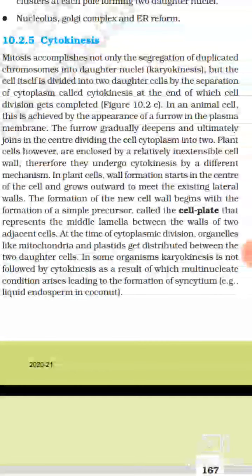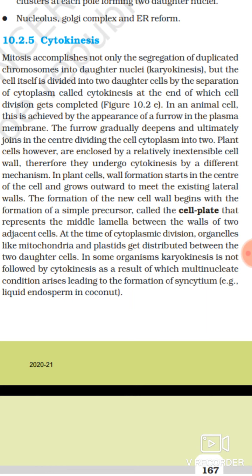10.2.5 Cytokinesis. Mitosis accomplishes not only the segregation of duplicated chromosomes into daughter nuclei, karyokinesis, but the cell itself is divided into two daughter cells by the separation of cytoplasm, called cytokinesis, at the end of which cell division gets completed. In an animal cell, this is achieved by the appearance of a furrow in the plasma membrane. The furrow gradually deepens and ultimately joins in the center, dividing the cell cytoplasm into two.